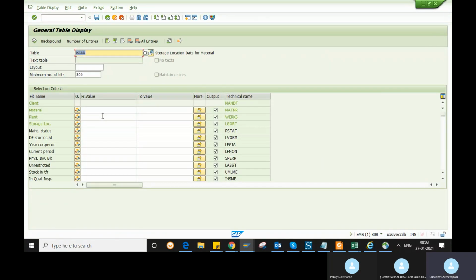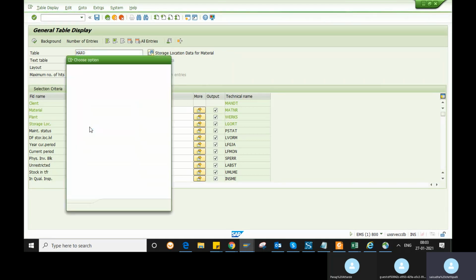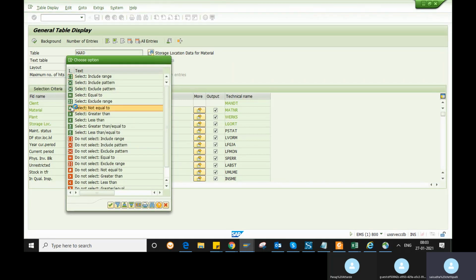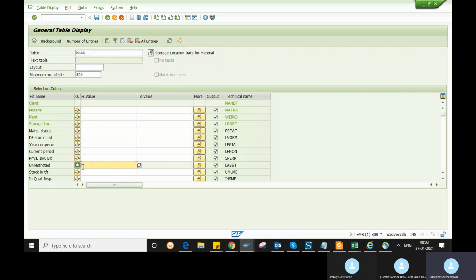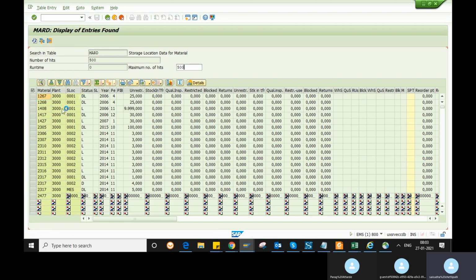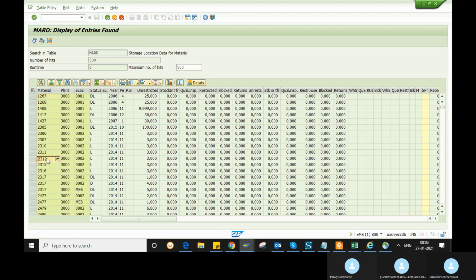In the table you can find the materials which have stock. I have given unrestricted not equal to space, so unrestricted stock should be there for the materials of the plant. So we'll get the data here. These are old materials.